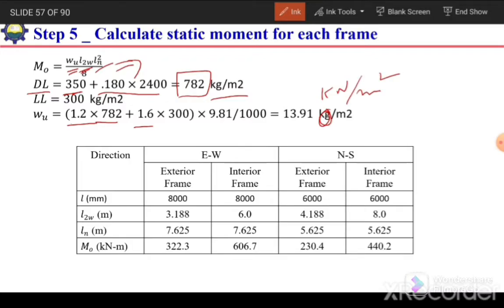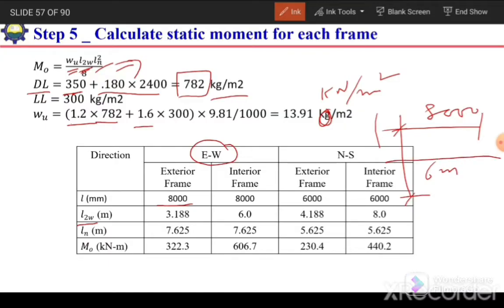So once we have W, we can go for this table. We can make a table to calculate the static moment. For example, for east-west direction for exterior frame. So in east-west direction, the span is 8000 millimeter. So L is 8000 millimeter. L2W will be a perpendicular dimension from this, which is 6 meter or 6000 millimeter.